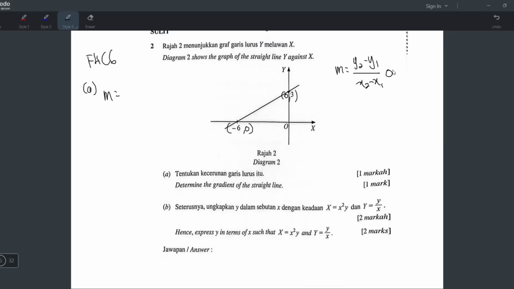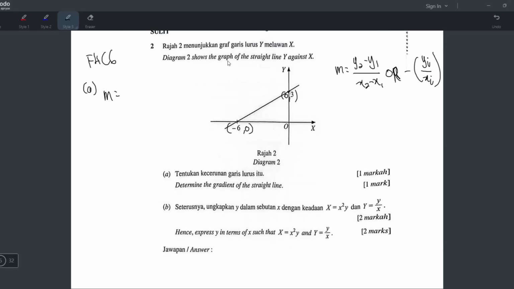Tapi, ada lagi satu gradient formula. We jarang use this formula. The formula is negative y-intercept over x-intercept. Negative pintasan y bahagi pintasan x. Okay, this gradient formula kita jarang guna. We jarang use this formula because not always they will give you the y-intercept and the x-intercept, right?